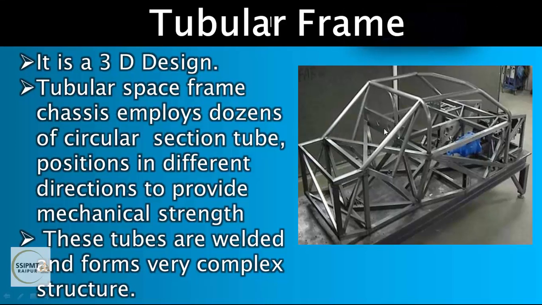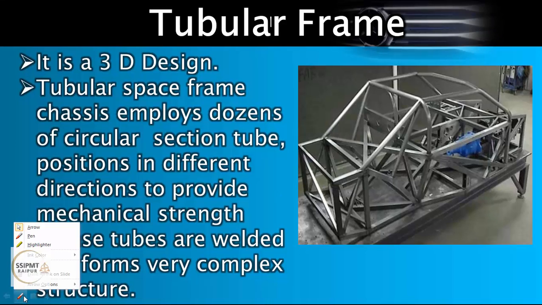You can see the picture of tubular frame. It is a three-dimensional design. Generally, it is used in a manufacturing of cars, sport cars nowadays. So it's a 3D design, three-dimensional design. Tubular space frame chassis employs dozens of circular section tubes. You can see here. Positions in different directions to provide mechanical strength.